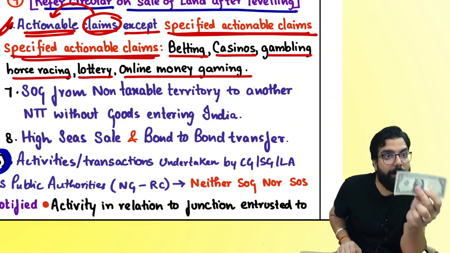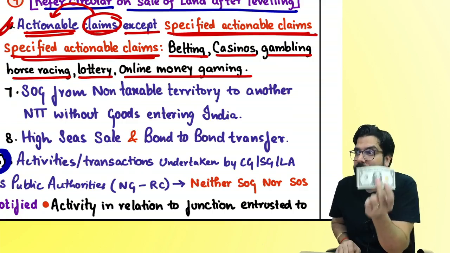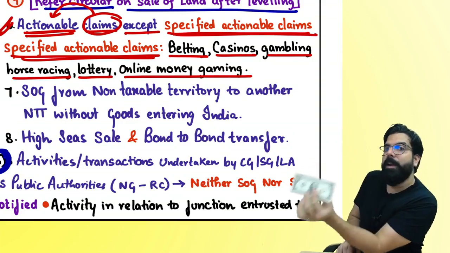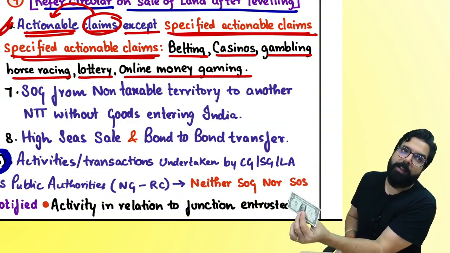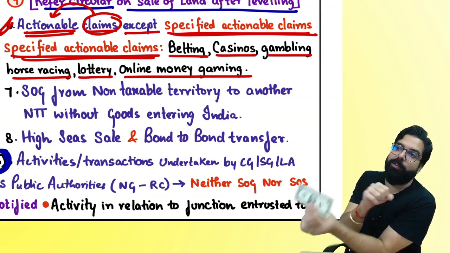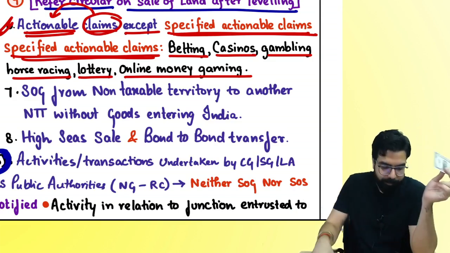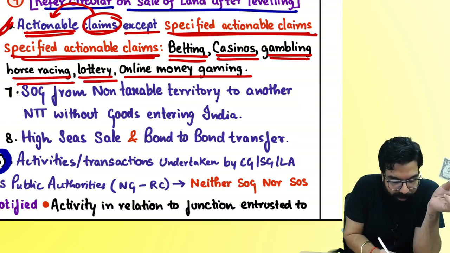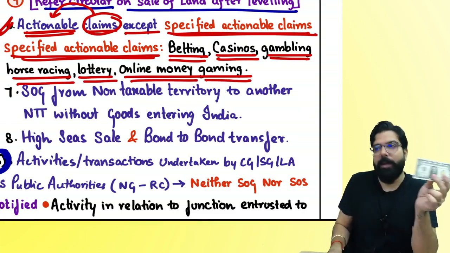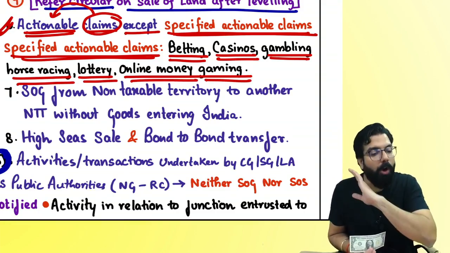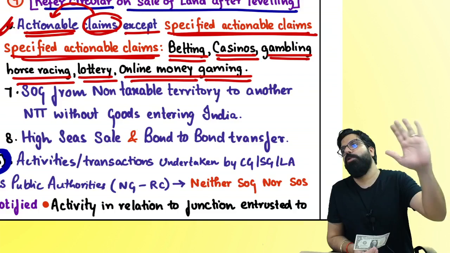Is it my right to receive the prize money if I win? If I win, I have a right to receive the prize money. I am selling lotteries to someone. I am selling actionable claim. Remember one thing. All actionable claims are goods. Yes, but not all actionable claims are supply of goods. Only lottery, betting, casino, gambling, horse racing, or online money gaming. Government are telling these are only the actionable claims on which GST will come. All other actionable claims are neither supply of goods nor supply of service.